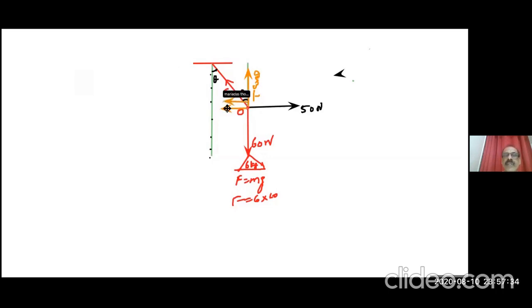It's not the vertical component, it's the opposite side. Clear? Adjacent side is cos theta, opposite side is sin theta.